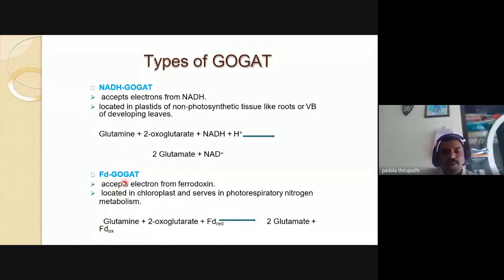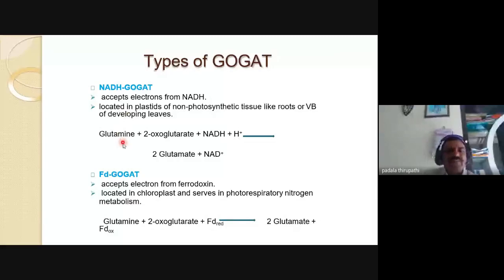So NADH GOGAT is located in plastids of non-photosynthetic tissues like roots and vascular bundles. FD GOGAT, ferredoxin GOGAT, is located in chloroplasts and serves in photorespiratory nitrogen metabolism. This is the main difference between NADH and FD GOGAT.